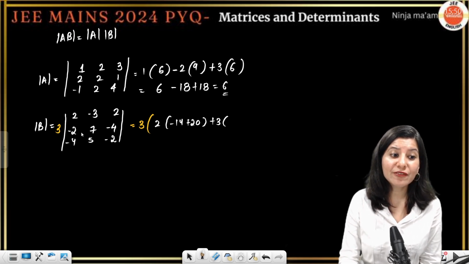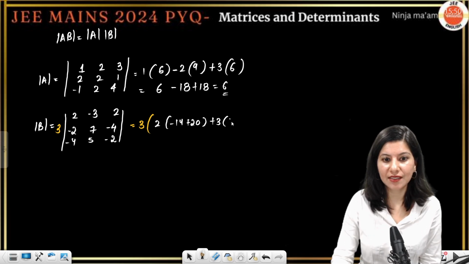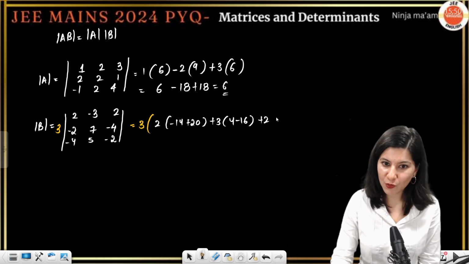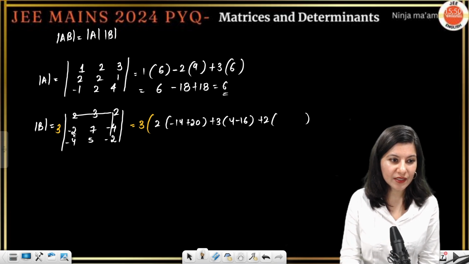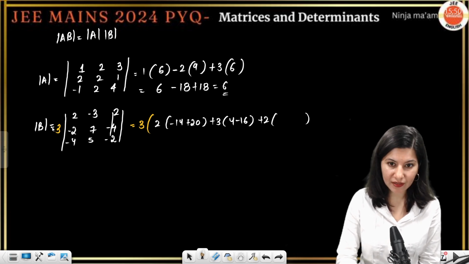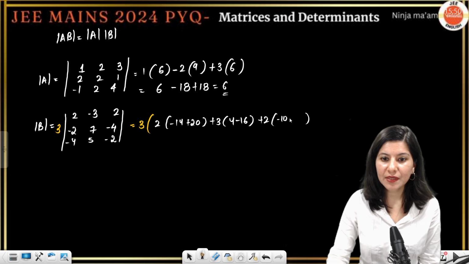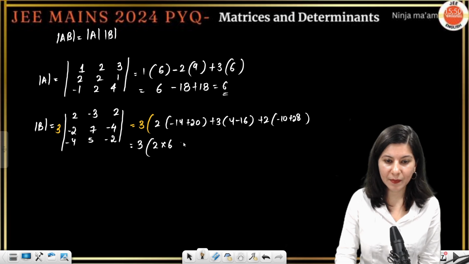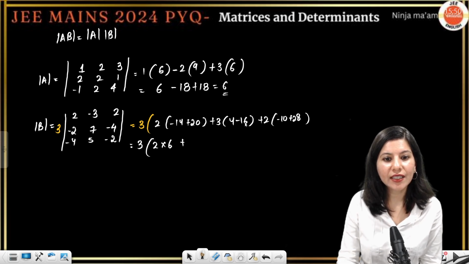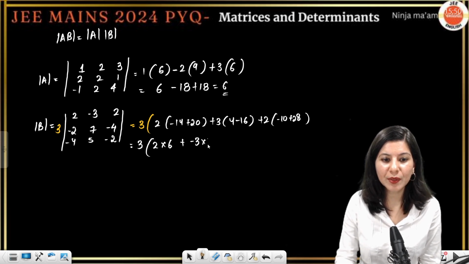Then we are having 4 minus 16 plus 2, last thing. And we are having minus 10 plus 28. Minus 10 plus 28. Correct. Now we are having 3. So this is 2 and 6 plus 3 and minus 3 into 12. And this is 2 into minus 18.